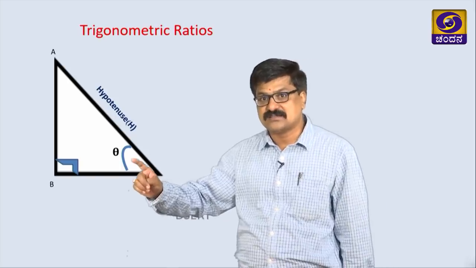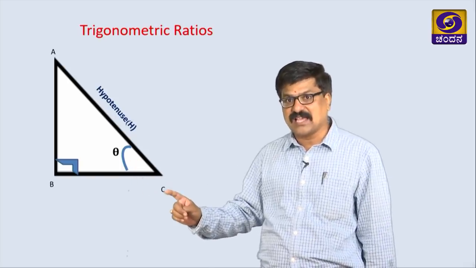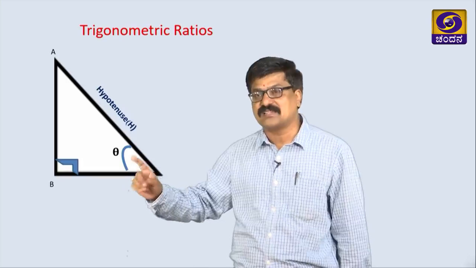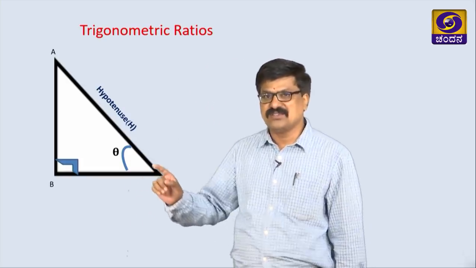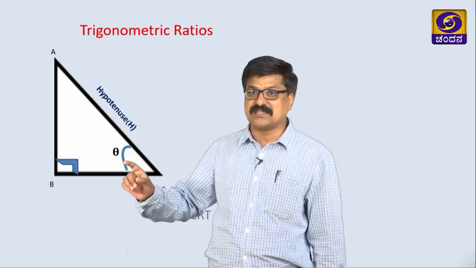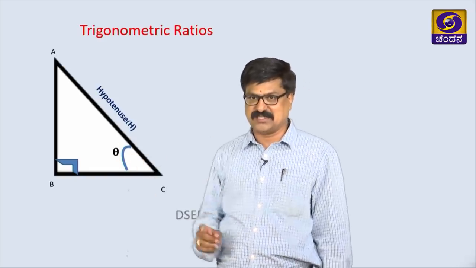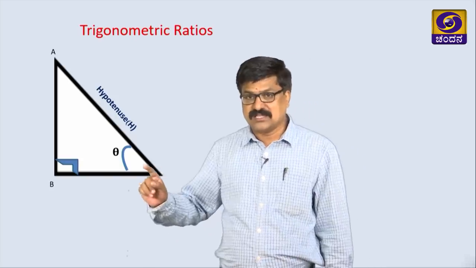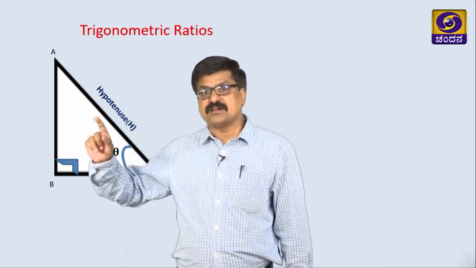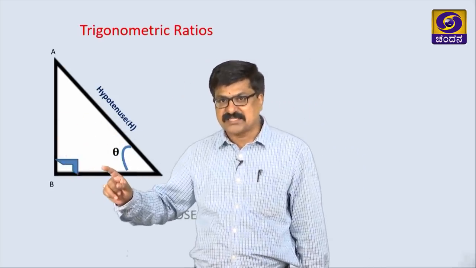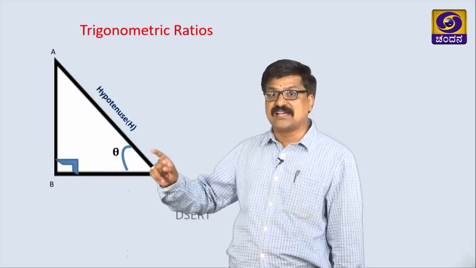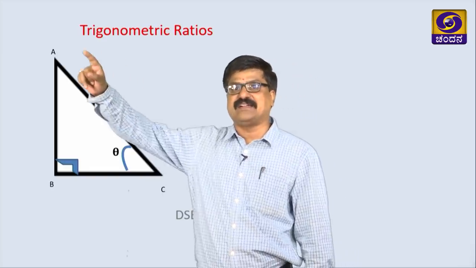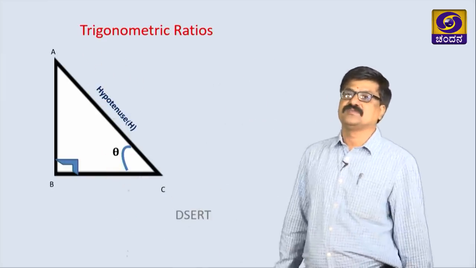Here this angle C we are denoting as theta. Theta is a Greek letter; we can use any other symbols also here. The next one: the remaining two sides we name based on the angle which is marked in the right angle triangle.